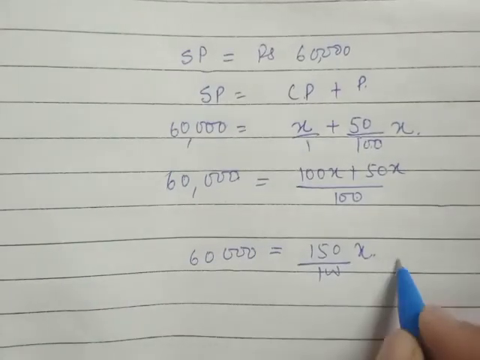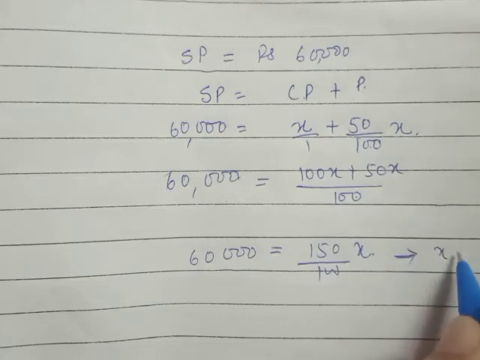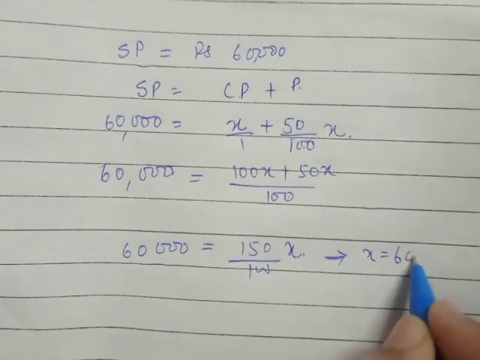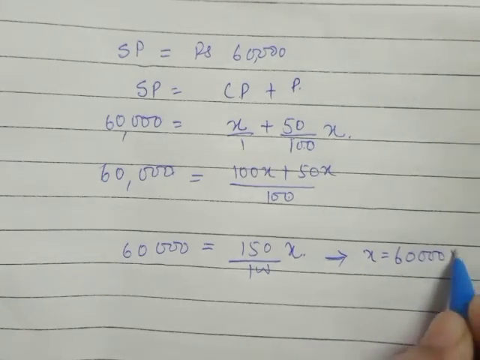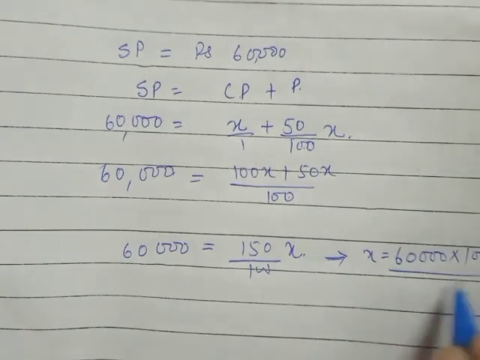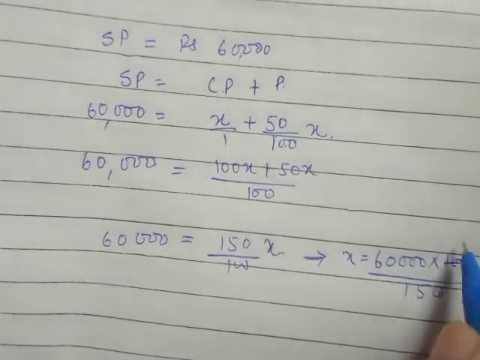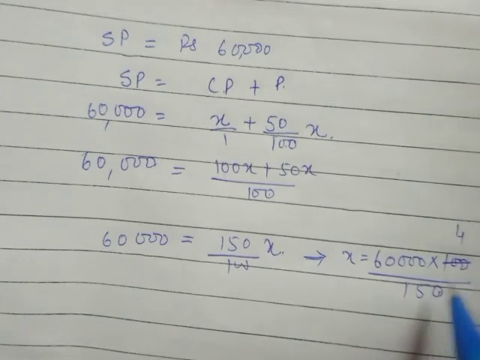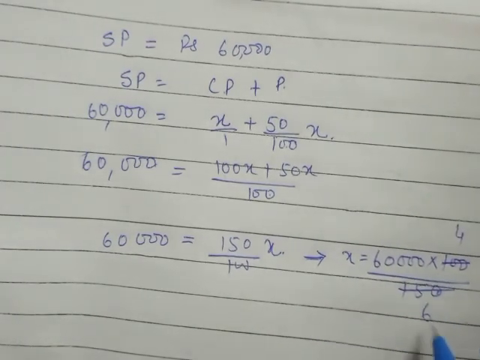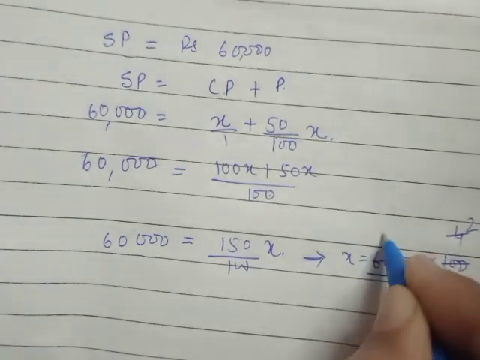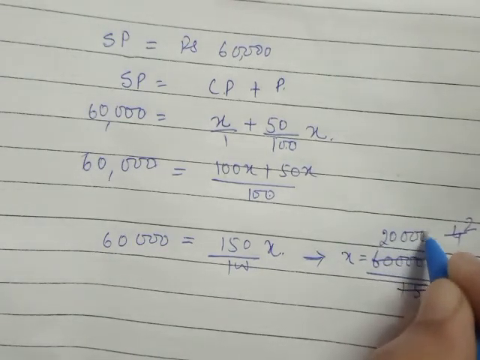The value of x will be 60,000 into 100 by 150. If I just cut by 25, 25 4s are 100, 25 6s are 150, 2 2s are 4, 2 3s are 6, so 3 2s are 6.